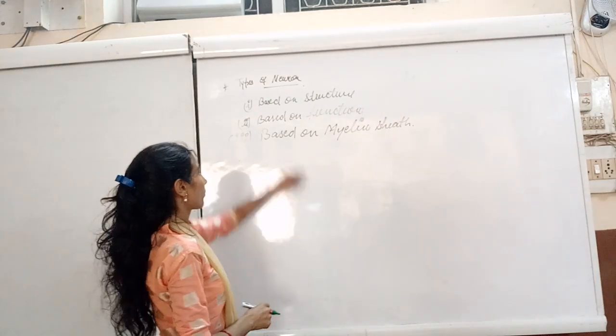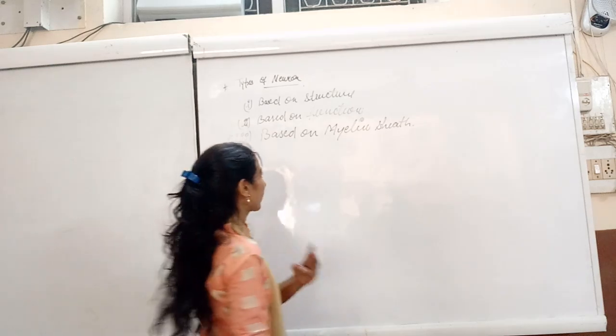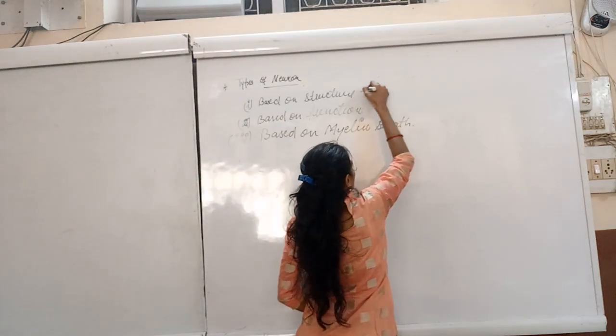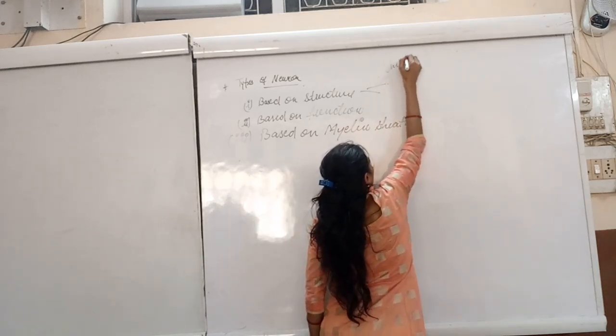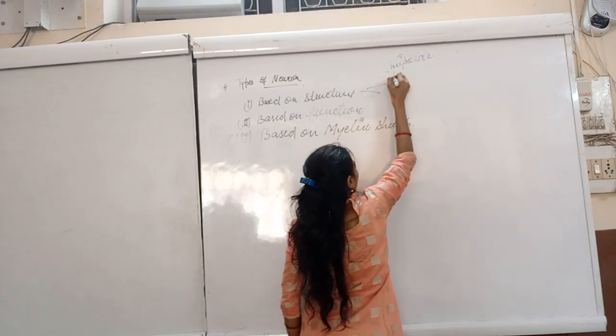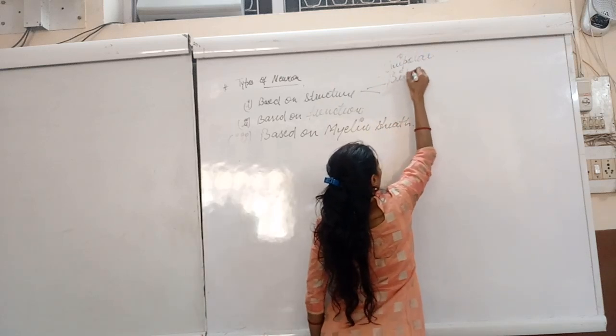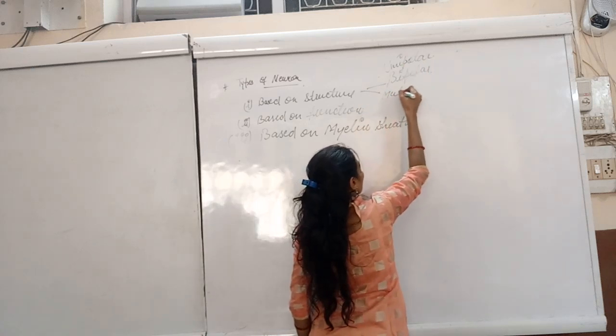First, based on structure, they are categorized into three main categories: unipolar, bipolar, and multipolar.